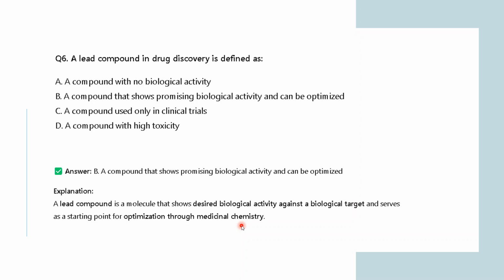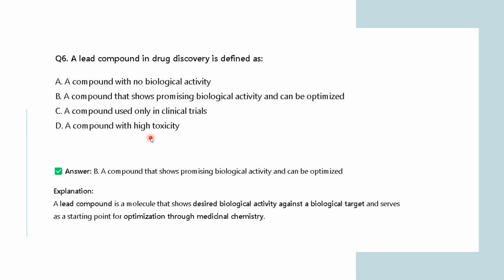So the correct answer is option number B, a compound that shows promising biological activity and can be optimized. A lead compound cannot be a compound which doesn't have any biological activity. If it is not showing any biological activity, why would we worry about it, right? So a lead compound in drug discovery is a compound that has some biological activity which we can further optimize. Further optimize means we can adjust the activity, we can increase the activity of that particular drug. A compound used only in clinical trial, that is also not correct.